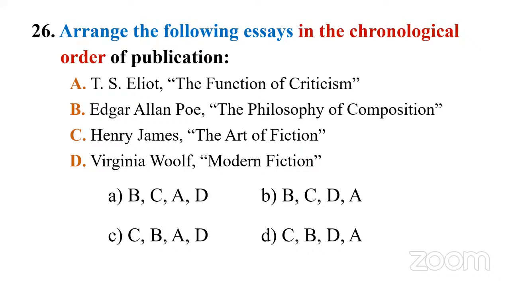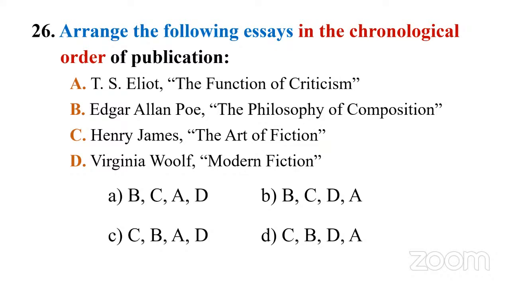So what you have to do, you have 4 essays. What is odd or what is so different among these options? Just take a minute and guess. We have authors. There's something to do with criticism, fine. But if you look at it, we have T.S. Eliot, Henry James, Virginia Woolf, and someone odd. These are all modern writers, but Edgar Allan Poe stands different.